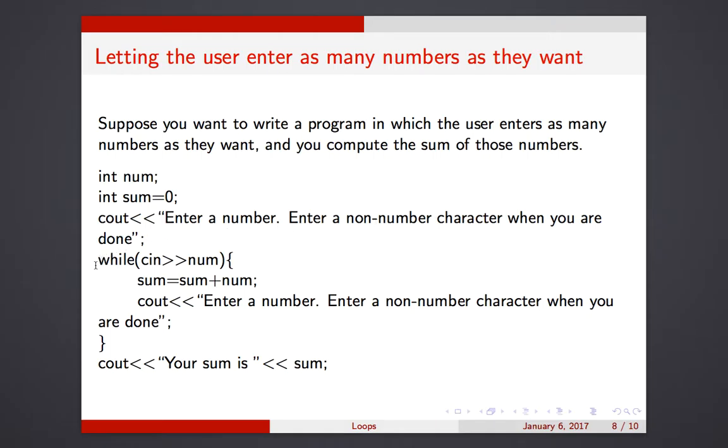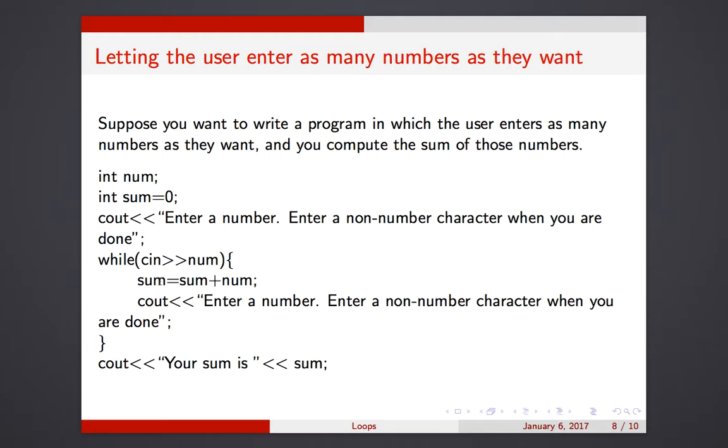Okay, so the heart of this example is this loop right here. As long as I am cin-ing a number, this may not look like a Boolean statement, but it is. Number is an integer. So this statement is true as long as I'm entering integers. But as soon as I enter a t or something that's not an integer, this statement will become false. I will not have cin'd an integer, or I will have cin'd something else.